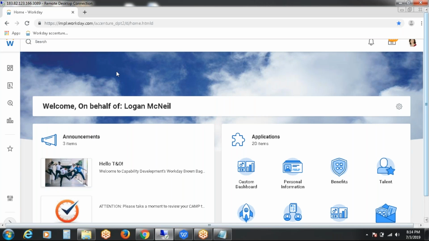And we will see on the screen employee applications, manager applications if he is a manager, and functional icons. If he is not a manager, only employee applications and functional icons will be available.